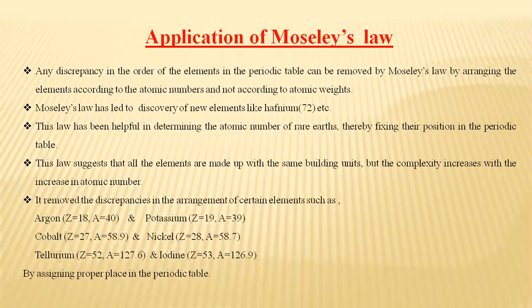It is also important to perfect the periodic table, and because of this, a lot of new elements were discovered, like technetium, whose atomic number is 43, promethium, whose atomic number is 61, hafnium, whose atomic number is 72, and rhenium, whose atomic number is 75.